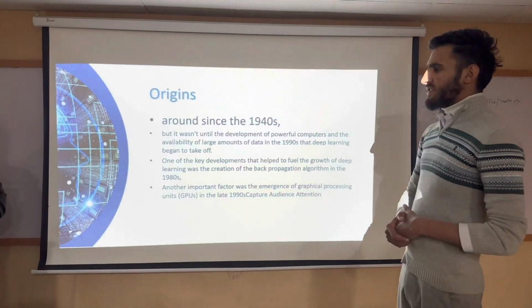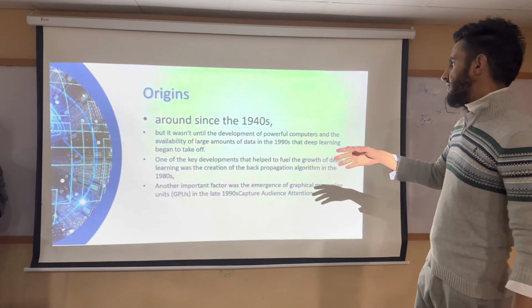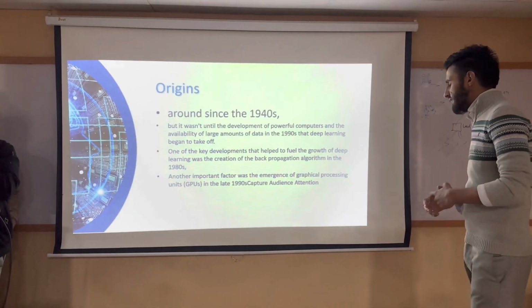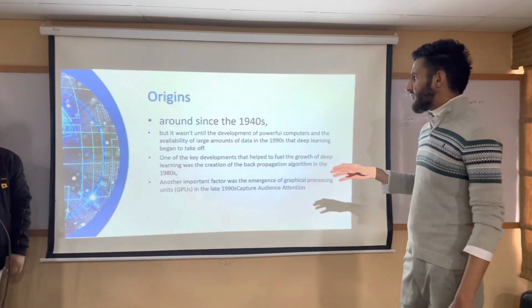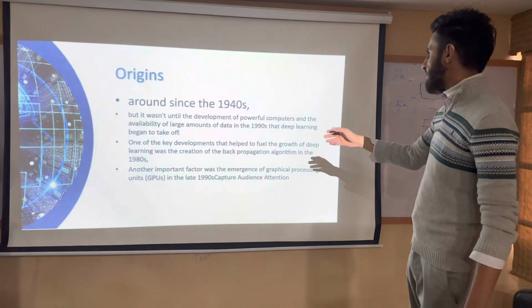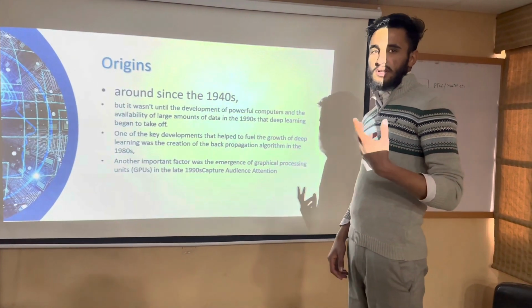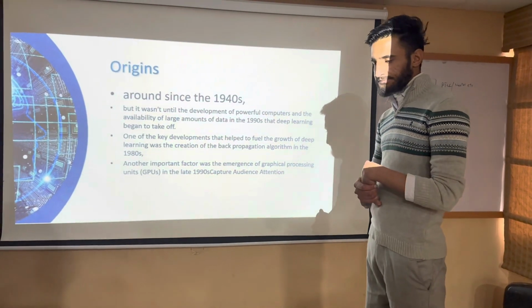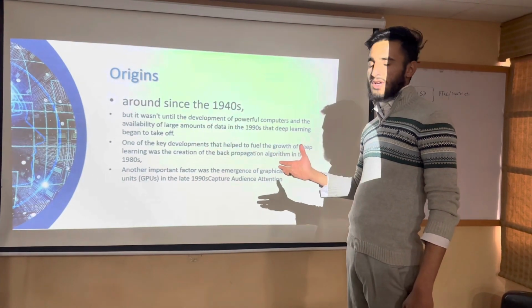Next slide. Let's talk about the origin of deep learning. We can say that deep learning has been around since the 1940s, but the actual idea began to take off in the 1990s, when powerful computers came and work on large data sets began to take off.